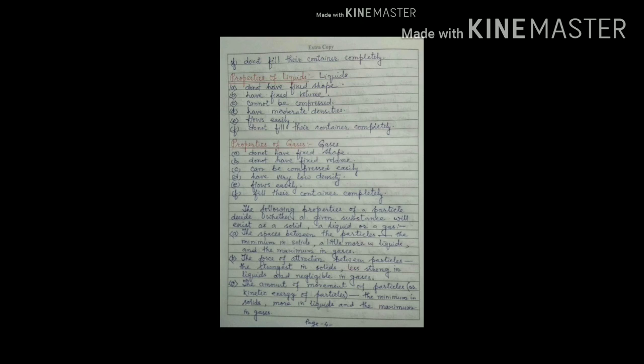And if the force of attraction is negligible, it is a gas. And the last point is the amount of movement of the particles, or the kinetic energy. The minimum kinetic energy is in solids. More movement or kinetic energy in liquids. And the maximum kinetic energy or maximum amount of movement is in the case of gases.